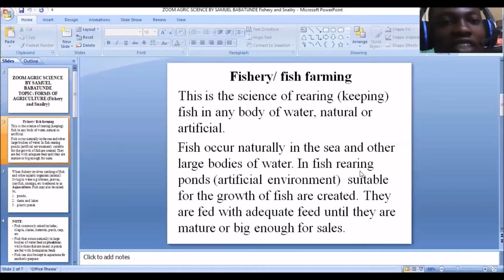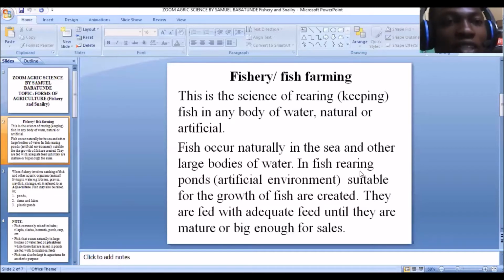Now, when fishes are reared in a pond, it is the sole responsibility of the farmer to provide the fishes with adequate feed for them to mature, either for consumption or for sale. Remember, normally, fishes occur naturally in the rivers and in the sea, and these fishes feed for themselves. They feed on the foods that are found in the water bodies. These foods we call the planktons, that's the phytoplanktons and the zooplanktons. So all these are the foods that these fishes feed on in the river.